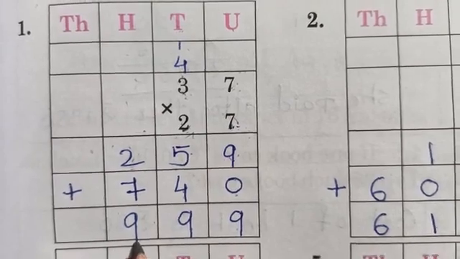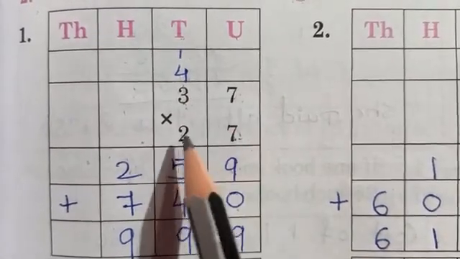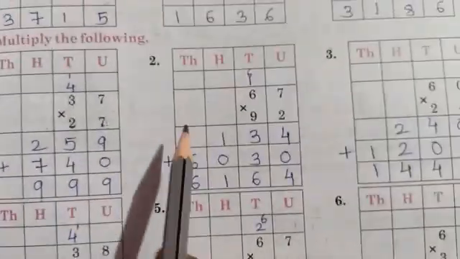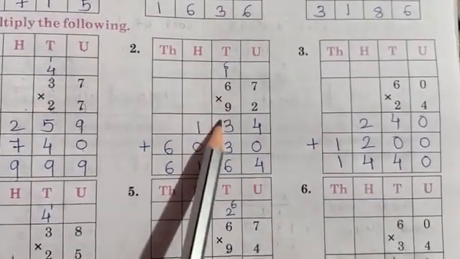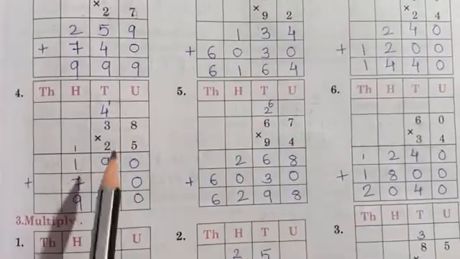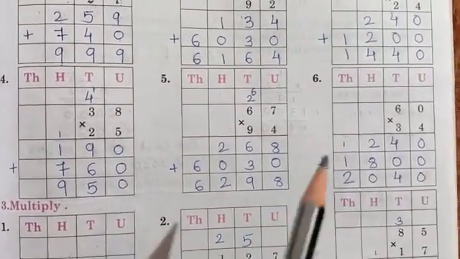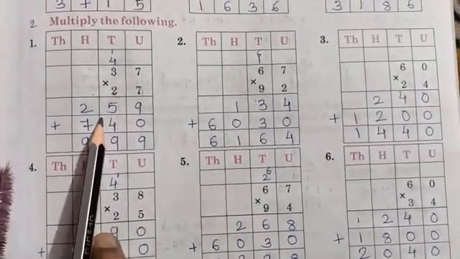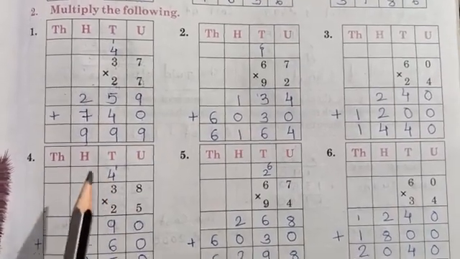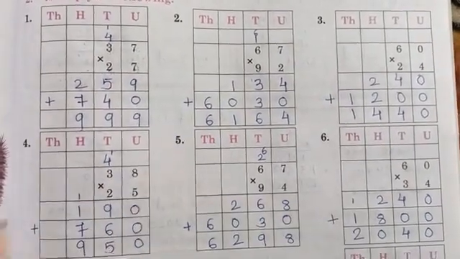Clear? How are we supposed to solve the multiplicand of 2 digits with a multiplier of 2 digits? So in this way, students, you are supposed to solve the second one, third one, fourth, fifth and sixth. I have explained to you all the format of the concept, because we have already solved these sums.